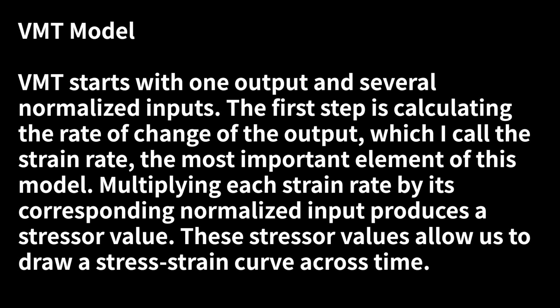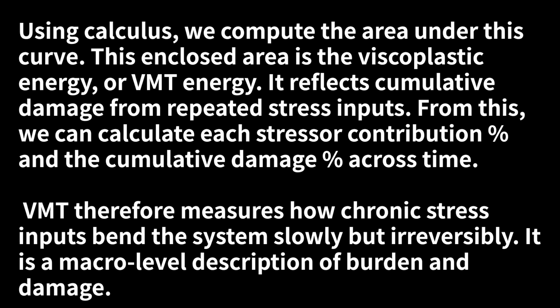VMT model. VMT starts with one output and several normalized inputs. The first step is calculating the rate of change of the output, which I call the strain rate, the most important element of this model. Multiplying each strain rate by its corresponding normalized input produces a stressor value. These stressor values allow us to draw a stress-strain curve across time. Using calculus, we compute the area under this curve. This enclosed area is the viscoplastic energy, or VMT energy.